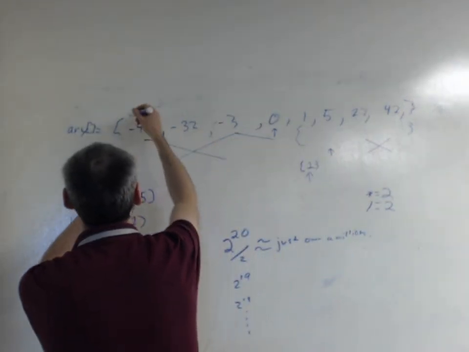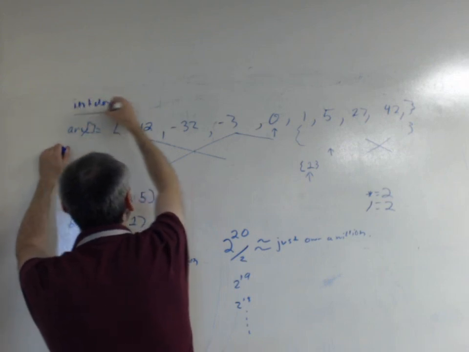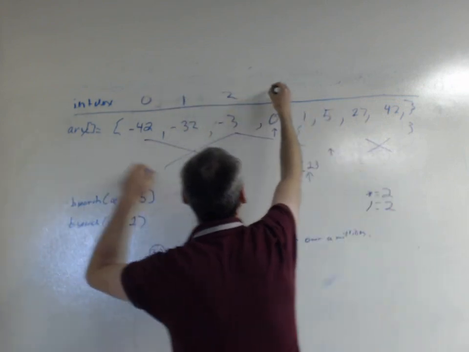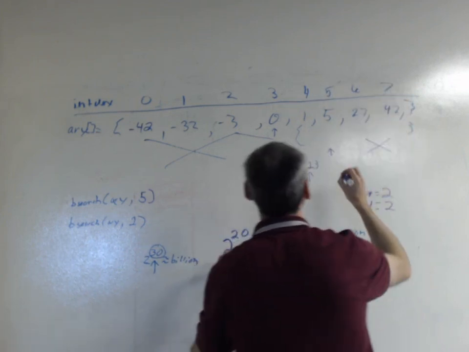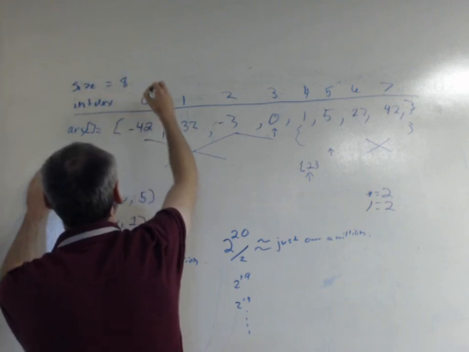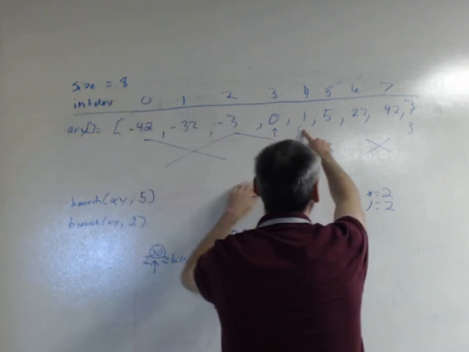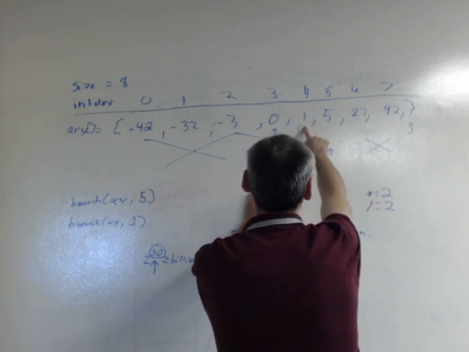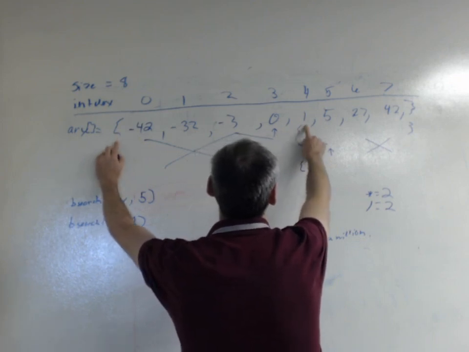So currently we're from size, this is where the implementation can get tricky. I'm going to call this index, and I'm going to make a line so you understand that these two things are different. 0, 1, 2, 3, 4, 5, 6, 7, and the size is 8. All right, so 8 divided by 2 is 4, so we favor the greater, which is fine. There's no problem with that. 4, and so now we want to search this part, right, from 0 to 3.